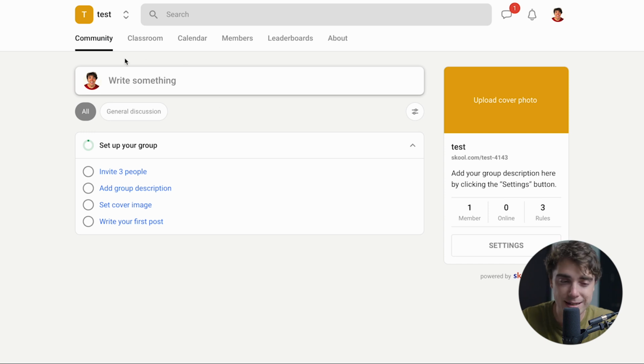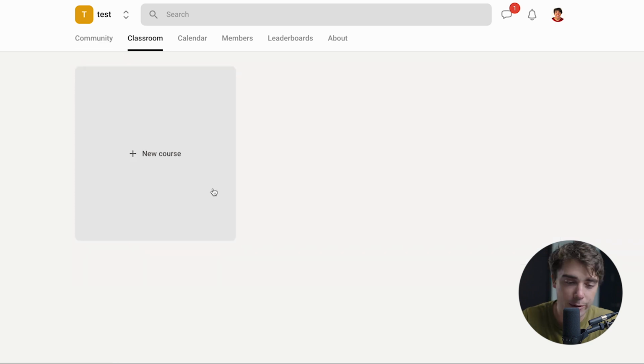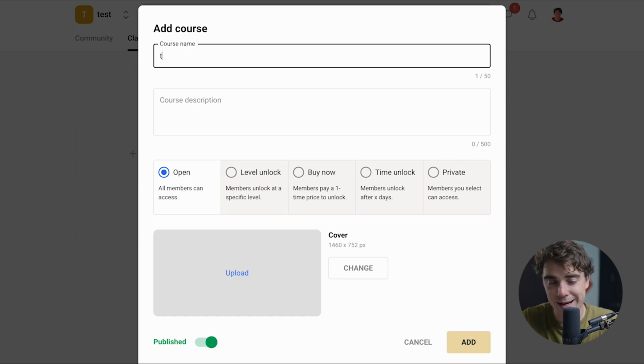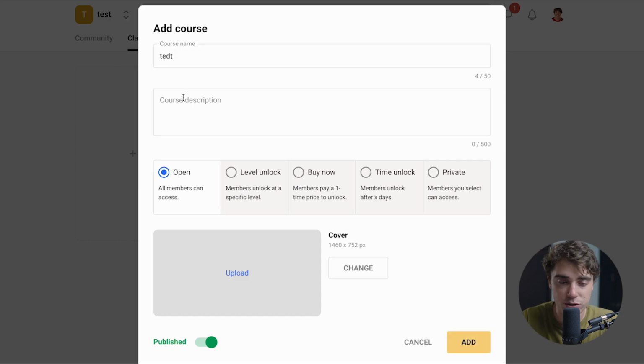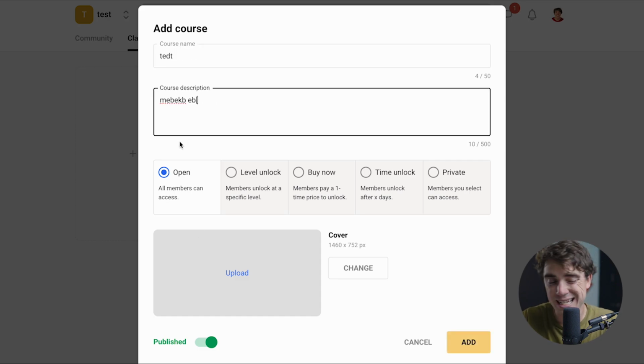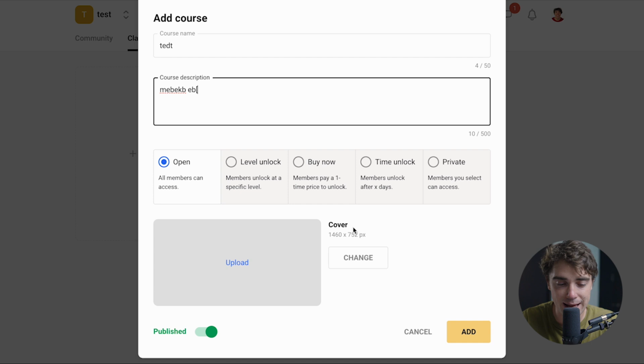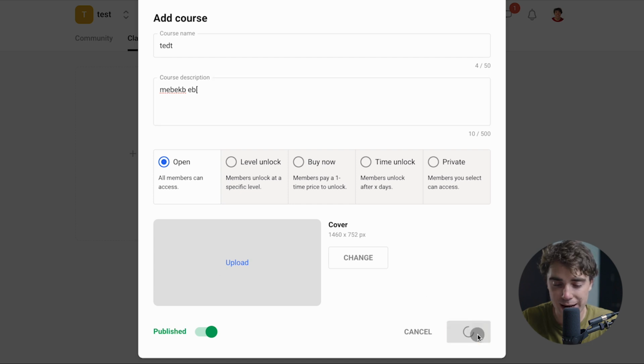And whenever we want to add anything to our course, we just go to classroom here, and we can make a course pretty easily by just pressing the plus button here. We can create our course name or even add a description, whatever it is. And there are different things that we can select from here, if it's open or there's a level unlock, buy now, time unlock, different stuff like that. You can add a photo to it, but I'll just go ahead and add it here.